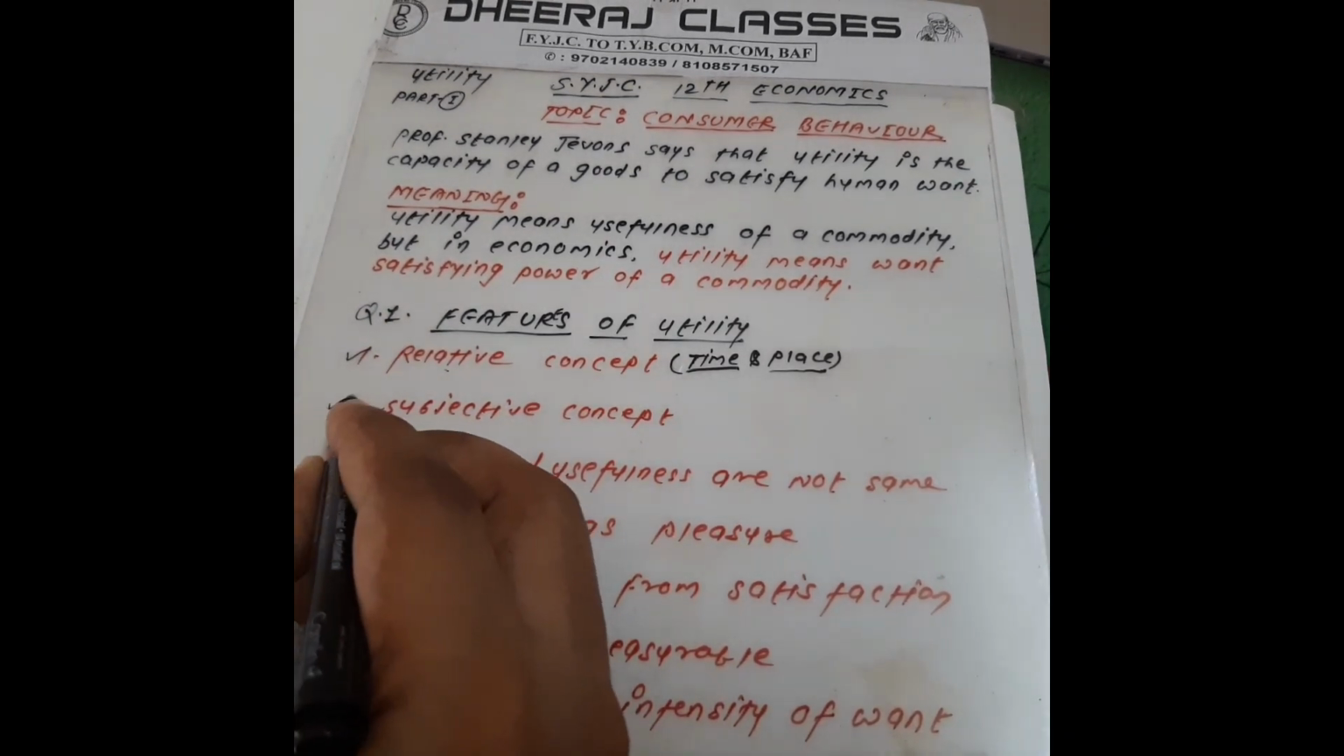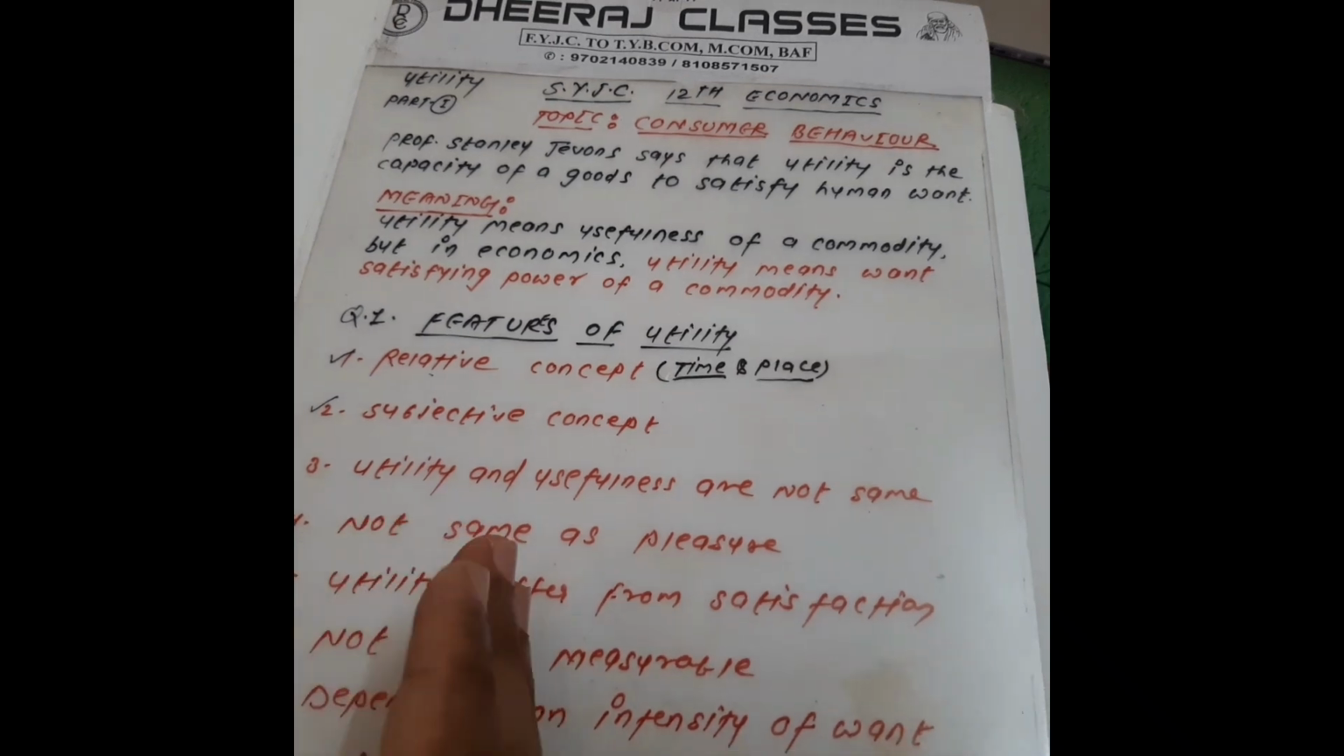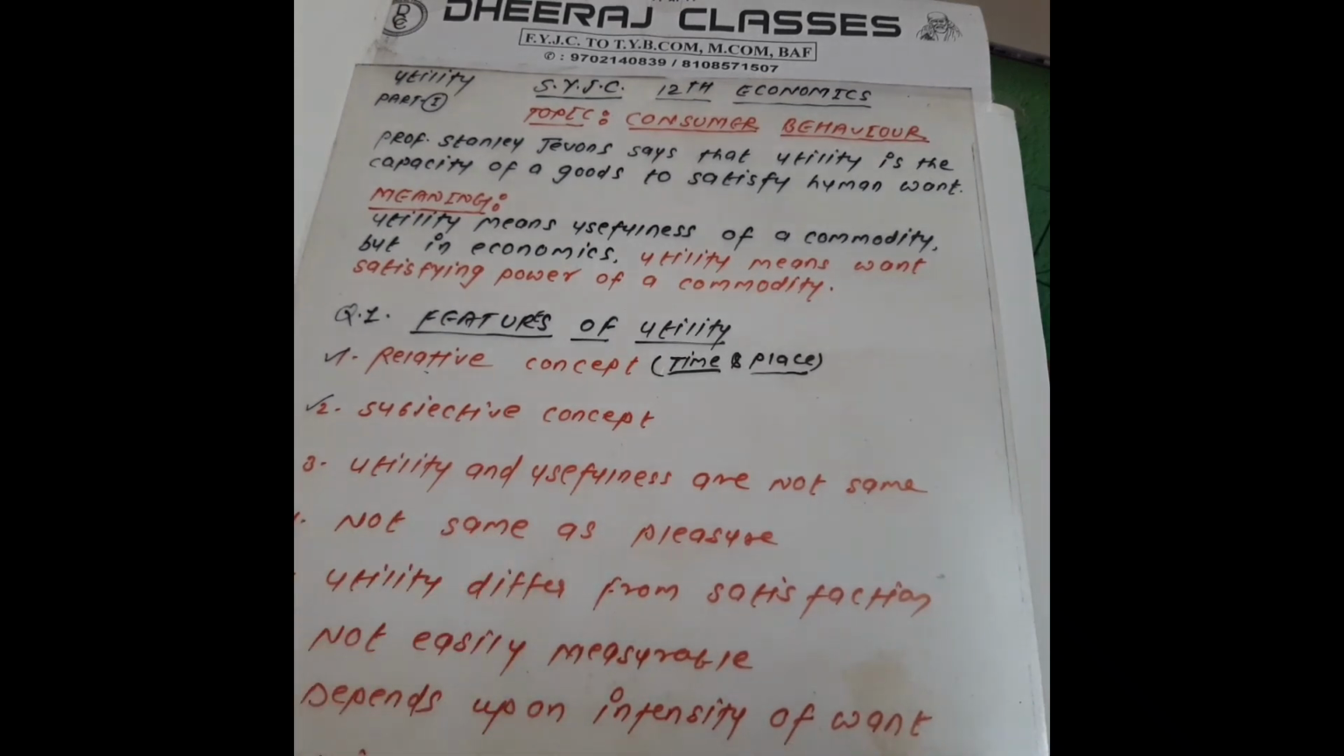Number two, my dear student, is the subjective concept. Subjective concept means the utility of a commodity cannot be the same for all individuals. It differs from person to person due to the differences in their taste, their preferences, their choices, liking, disliking, etc.